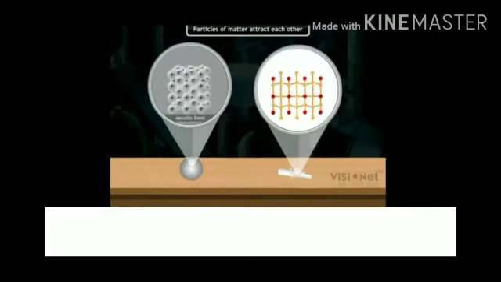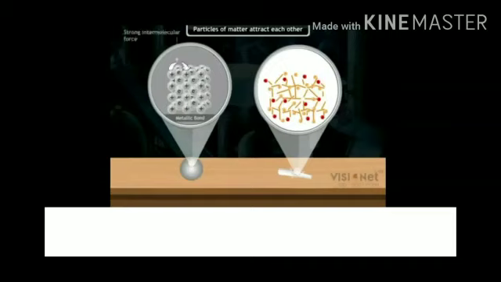This is because the forces of attraction between the chalk particles are lesser than between the iron particles. Iron particles attract each other with much greater force. This makes iron very hard and strong, because of which the iron ball does not break. Therefore, on the basis of the above activity, we conclude that particles of matter attract each other. However, this force of attraction varies from matter to matter.